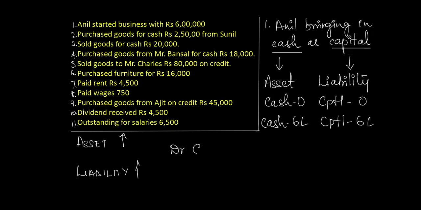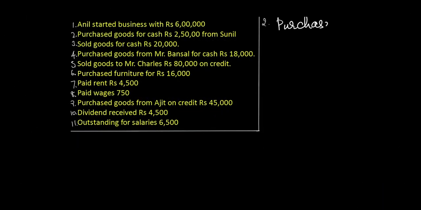Therefore, as the liability rule says, if there is any increase in liability, the same shall be credited. The journal entry in this case would be debit increase in asset, that is cash, and credit increase in liability, that is capital.